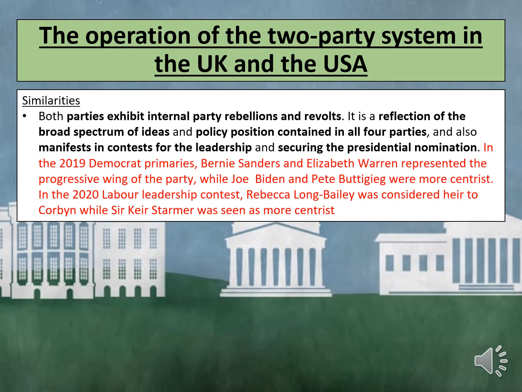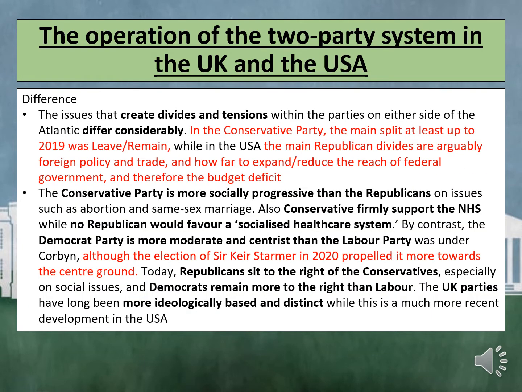Other similarities include the fact that both parties exhibit internal party rebellions and revolts. It is a reflection of the broad spectrum of ideas and policy positions contained in all four parties, and also manifests in contests for the leadership and securing the presidential nomination. In the 2019 Democrat primaries, Bernie Sanders and Elizabeth Warren represented the progressive wing of the party, while Joe Biden and Pete Buttigieg were more centrist. In the 2020 Labour leadership contest, Rebecca Long Bailey was considered heir to Corbyn, while Sir Keir Starmer was seen as more centrist. Now let's focus on the differences.